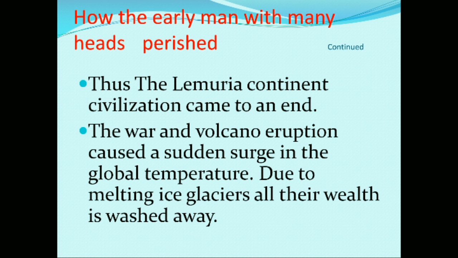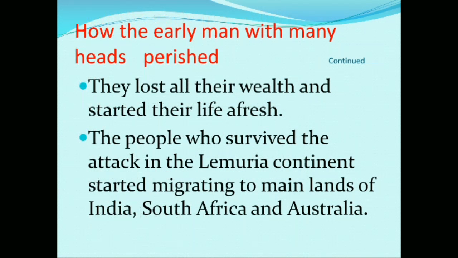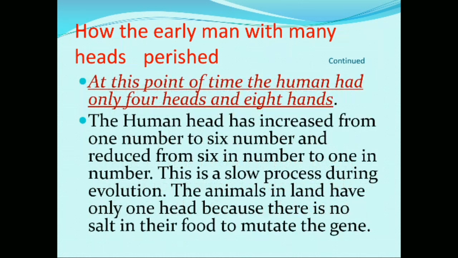Due to melting ice glaciers, all their wealth is washed away. The people of Lemuria continent lost all their wealth and started their life afresh. The people who survived the attack in the Lemuria continent started migrating to mainlands of India, South Africa and Australia.